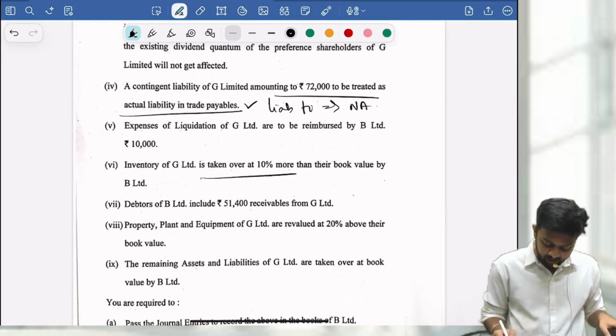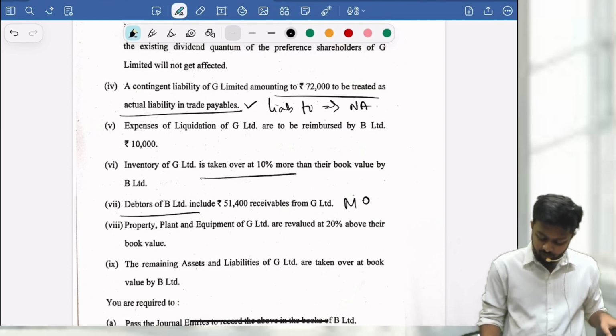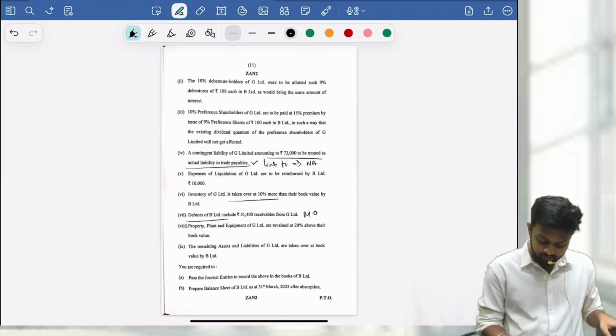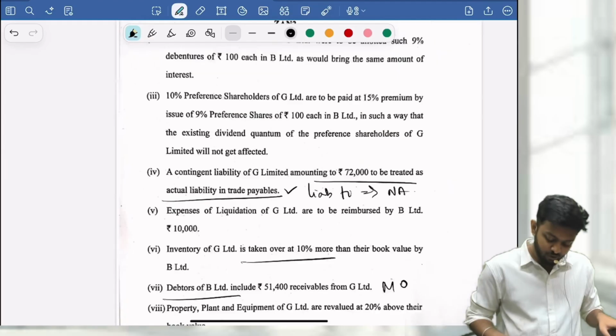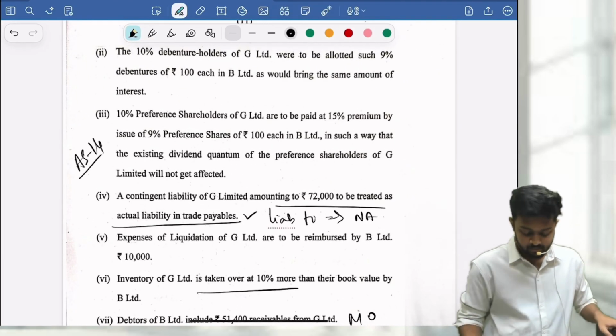Inventory is taken over at a higher value. Debtors are given because of mutual owings. Similar problem we have done. No doubt about it. Again, AS14 and the amalgamation basically from module 3. Super chill.